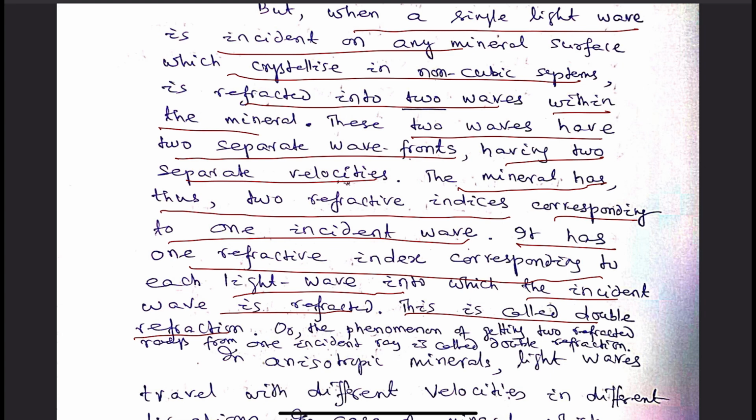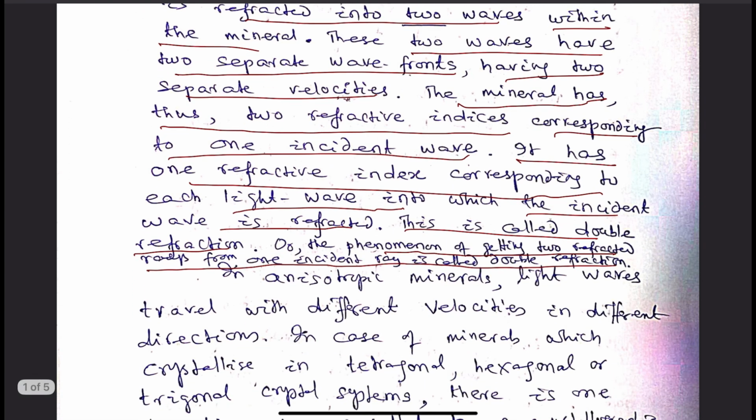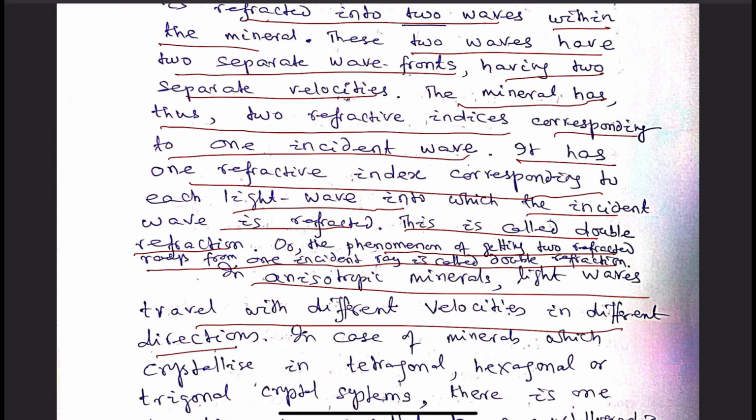Or we can define it in another way: the phenomenon of getting two refracted rays from one incident ray is called double refraction. And this is the case with all anisotropic substances. In anisotropic minerals, light waves travel with different velocities in different directions.